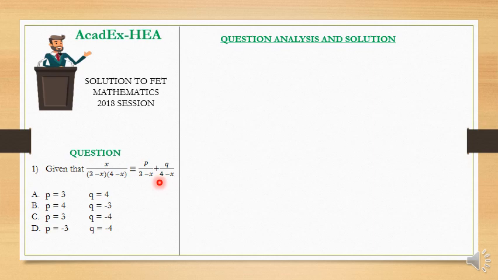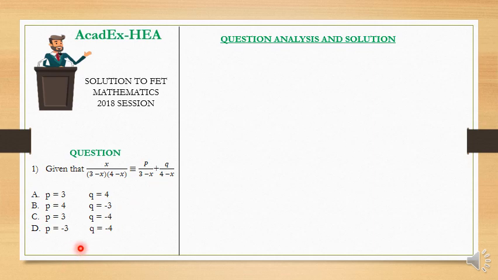Alternatively, we can simply add up these two components, p over 3 minus x plus q over 4 minus x, to have a single fraction with the same denominator as this. Then we also compare the coefficients, or we set values of x so as to have p and q. That said, let's do that.